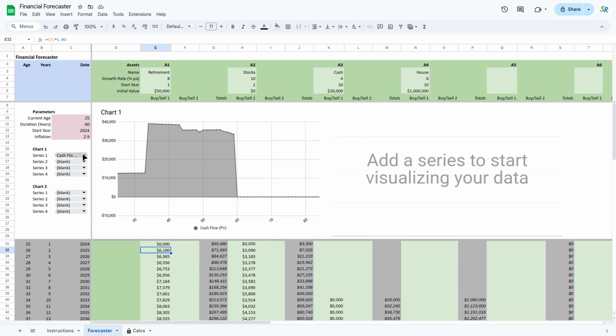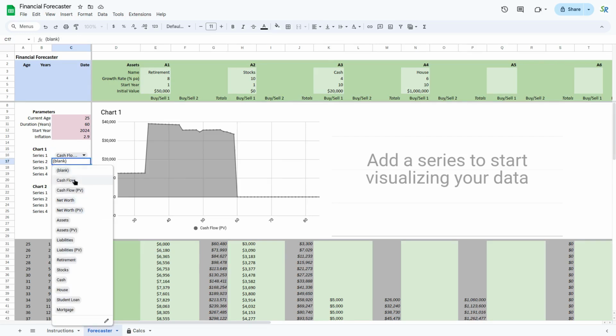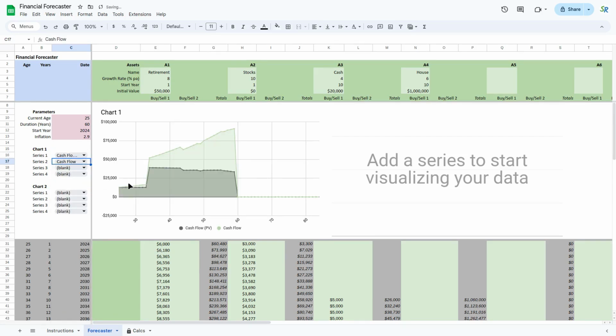Okay, so what would that look like if I just went cash flow? Well, let's compare them. Let's just add cash flow. Yeah, you can see here now that it is increasing over time. Let's just blank that off.